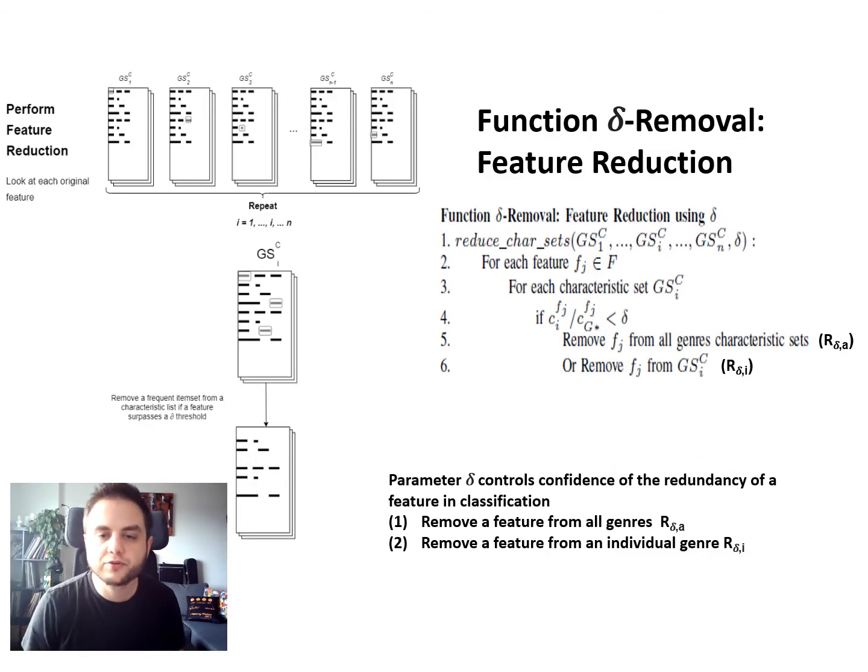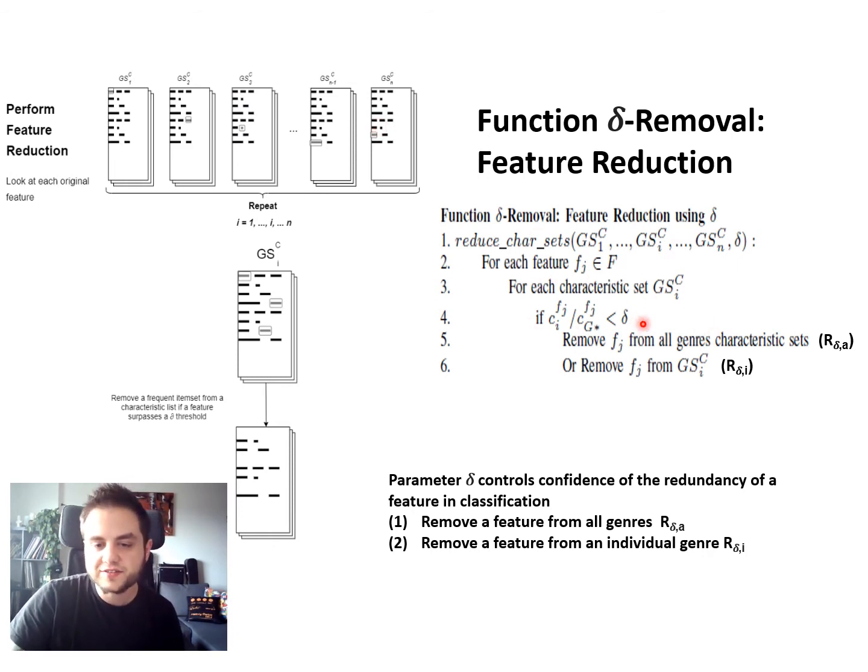So now we've come to the feature reduction method that we're proposing in this paper. We can imagine from the previous algorithm, we go through these M training steps, and now we have characteristic lists for each genre. And the actual algorithm itself is quite simple. We're going to look at each feature, and we're going to see how many times it occurs in a characteristic list, and then we're going to see how many times it occurs in all of the characteristic lists of each and every genre.